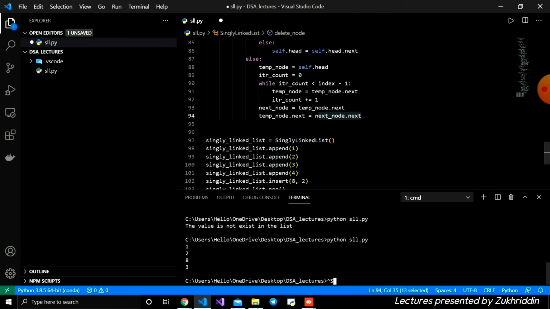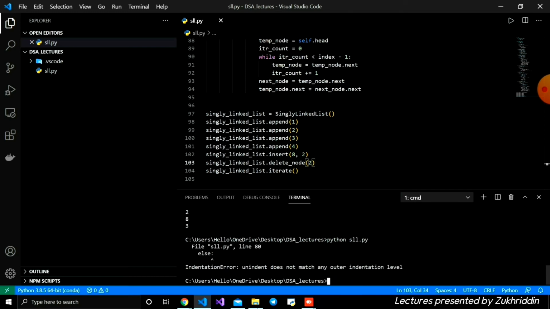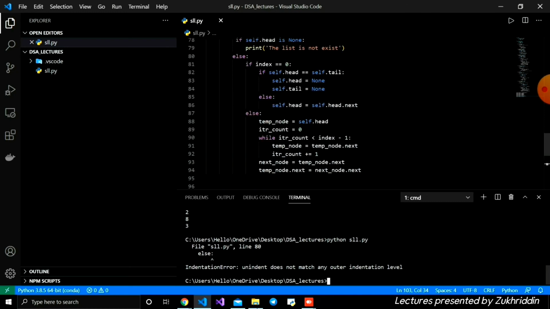Let's check it. Save it and open the terminal. First I'm going to write pop.delete and give the index. We're going to delete that 8, which is at index 2. Save it and open the terminal. Oh, I made a mistake somewhere.